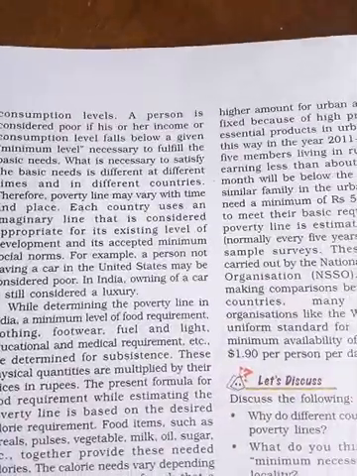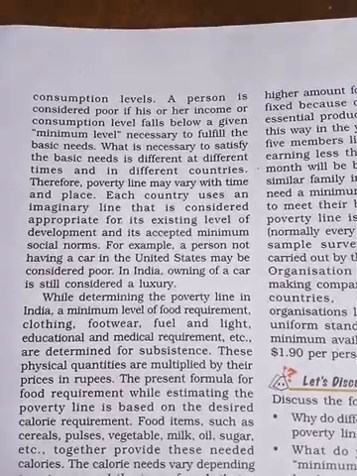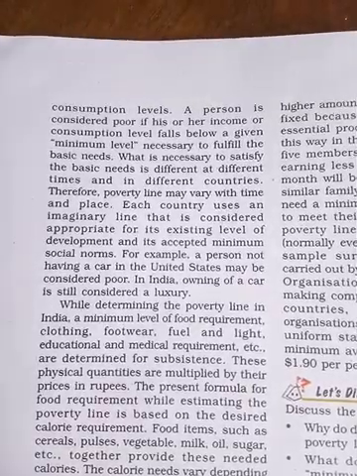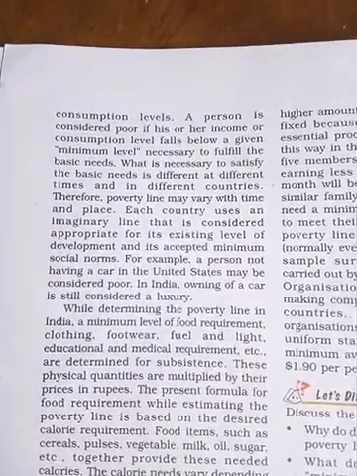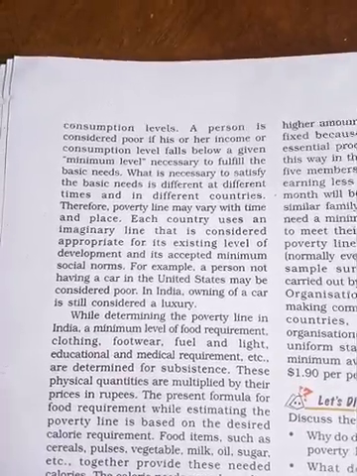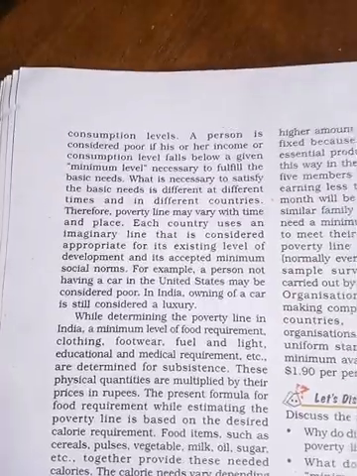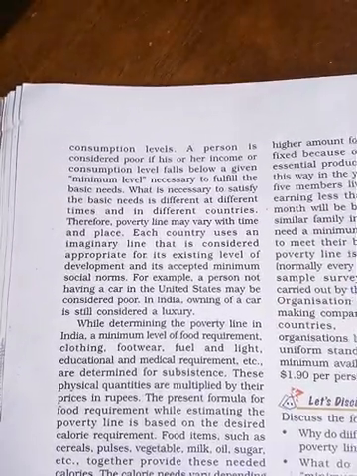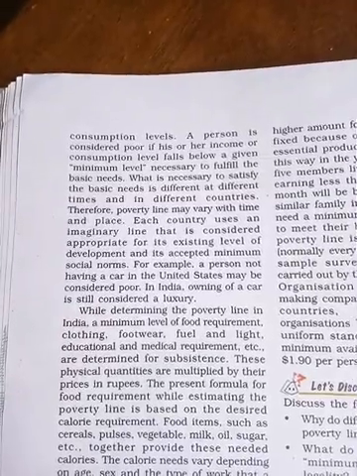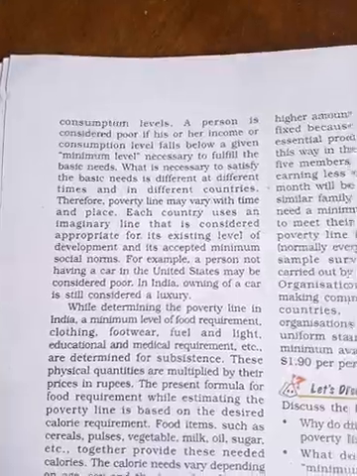So look here, in India and in the United States there is also a difference. In the United States, a person not having a car may be considered poor. If a family or a person doesn't have a car there, they are considered to be poor.